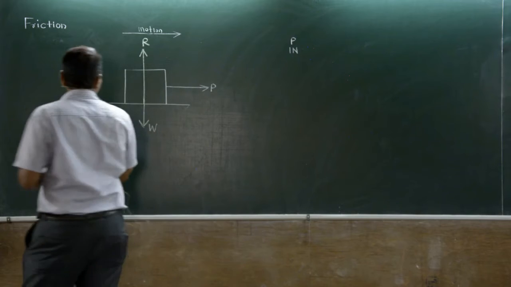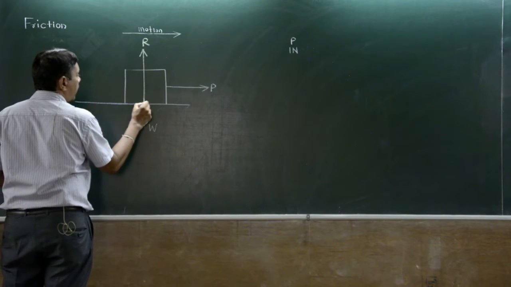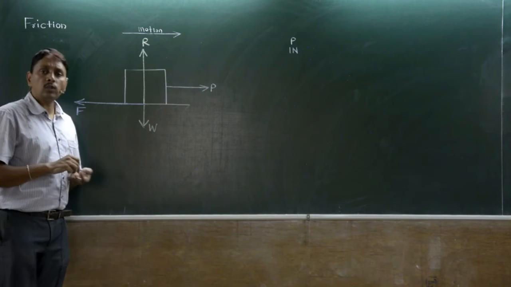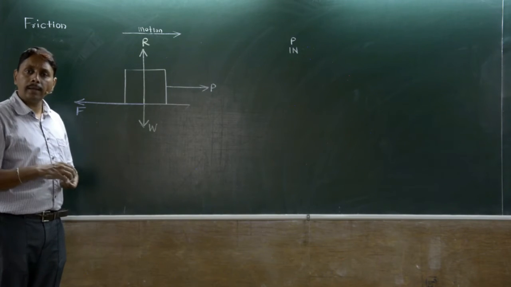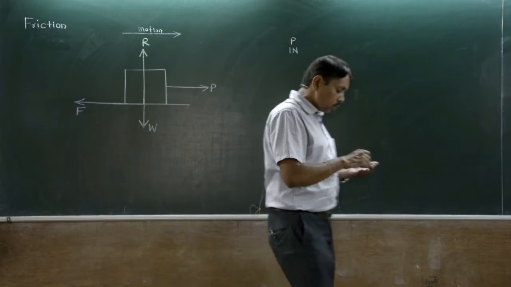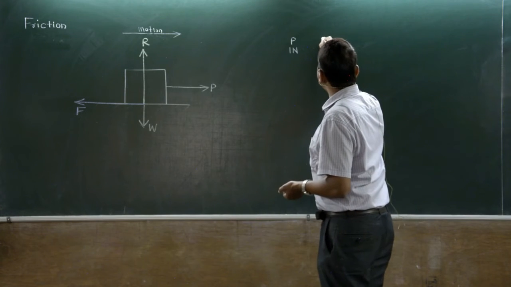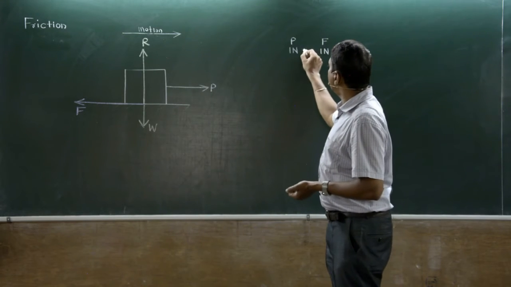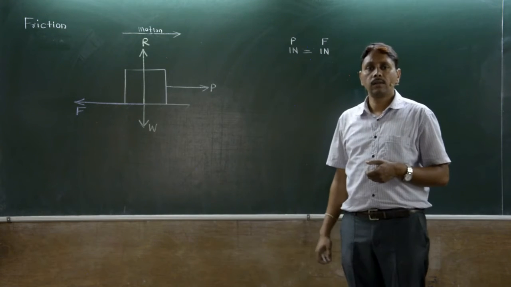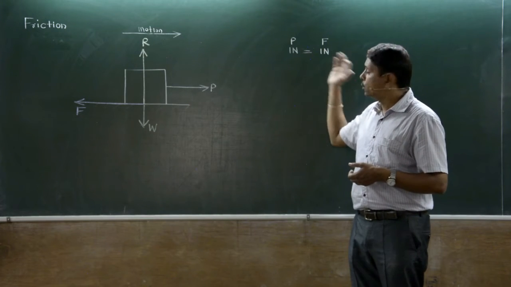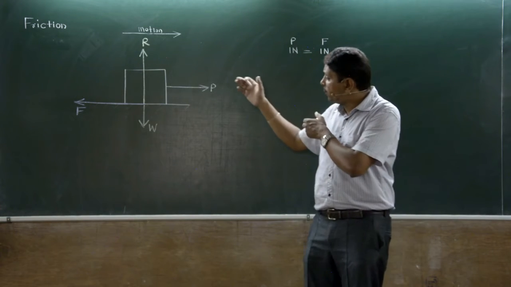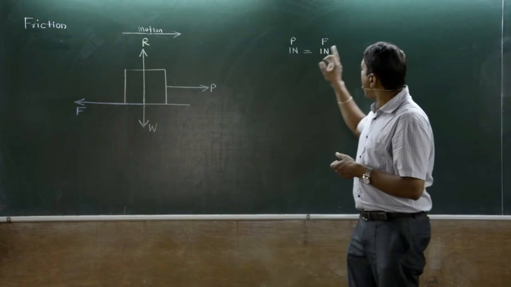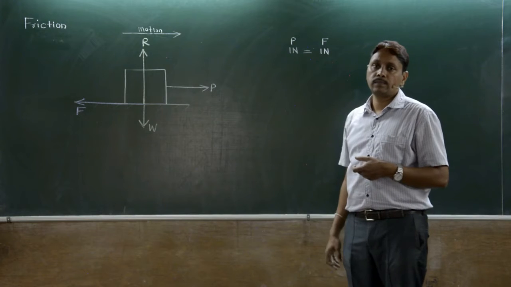Therefore at this contact, frictional force F develops. The body is not moving because when force P tries to cause motion, friction force instantly develops, also 1 Newton. They are the same, balanced, and that's why the body is not moving. The applied force is balanced by the friction force.